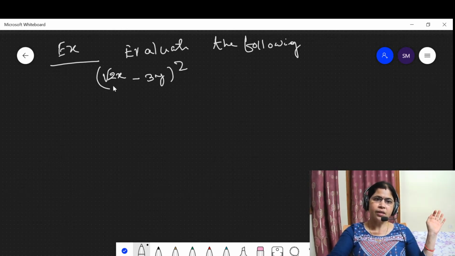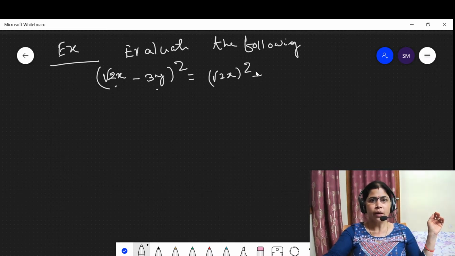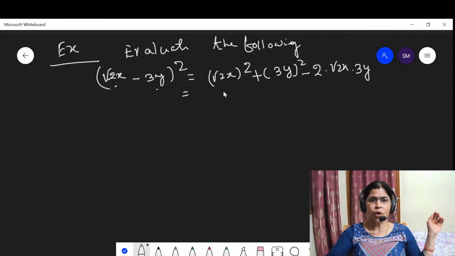Look at here. This is (a − b)², which is a² + b² − 2ab. Then this is (√2x)² + (3y)² − 2ab, that is, 2·√2x·3y, which is equal to 2x² + 9y² − 6√2xy.